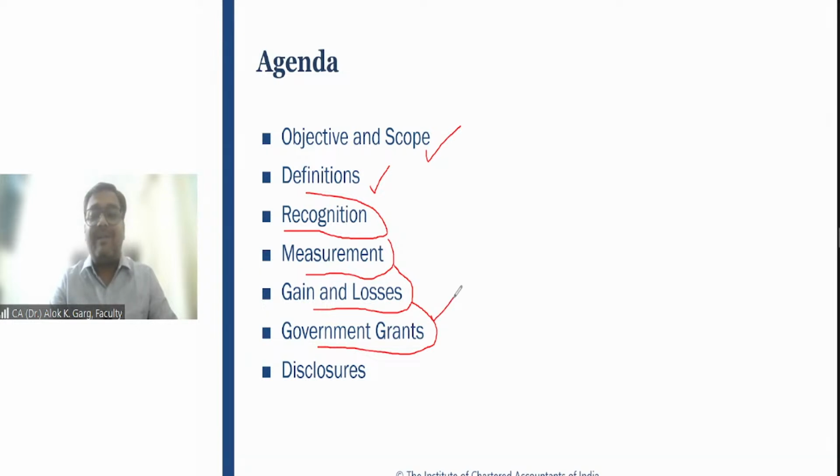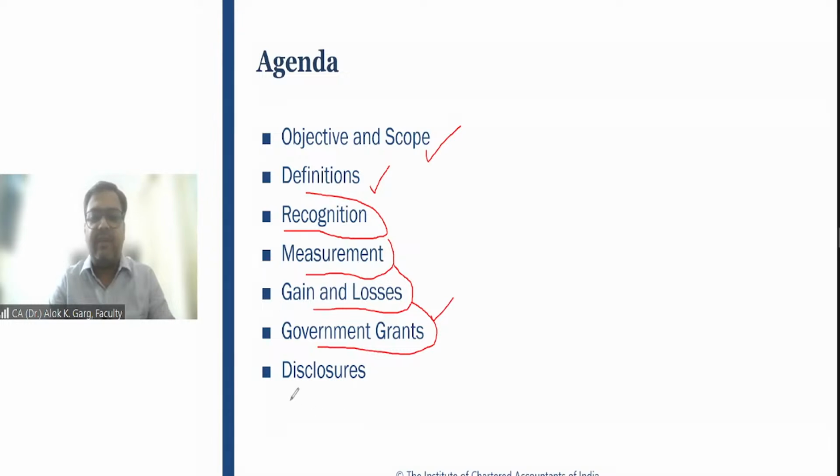So this is a very specific government grant which is related to agriculture related items, which is related to biological assets. If the company has received a government grant in relation to the items which are covered in the agriculture standard, then only that government grant will be covered here. Otherwise, all government grants are treated as per Ind AS 20.